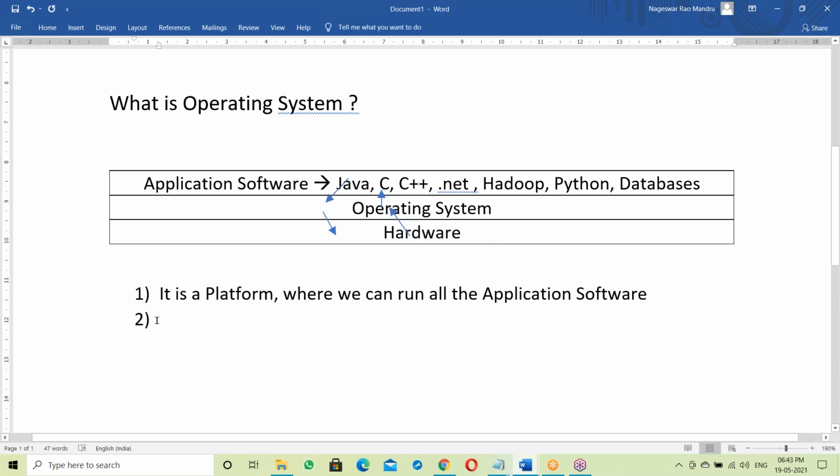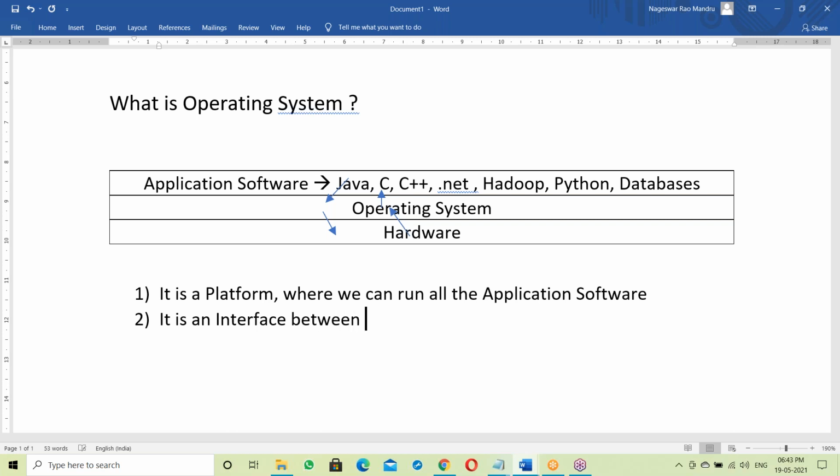So the next point: it is an interface. OS is an interface between application software and hardware components.